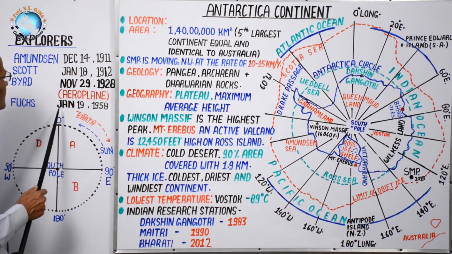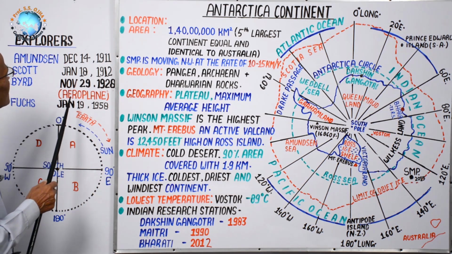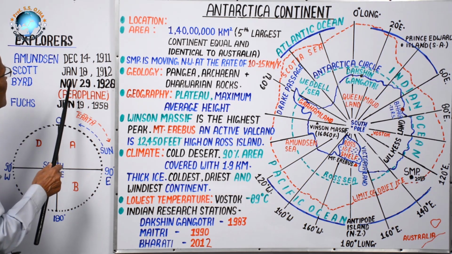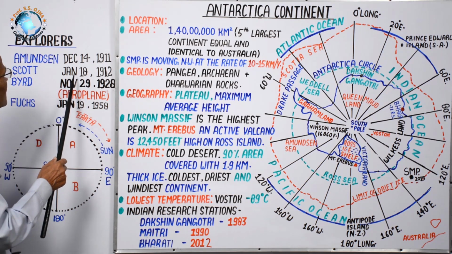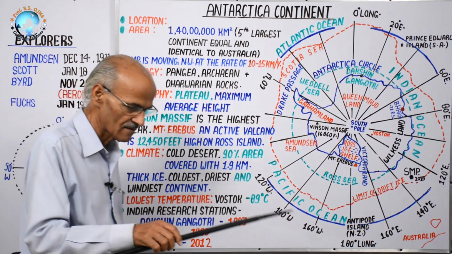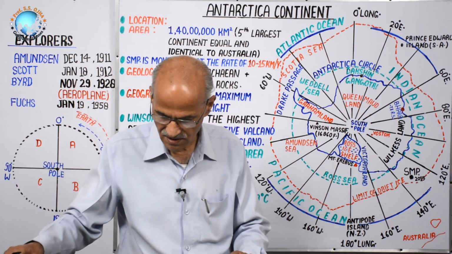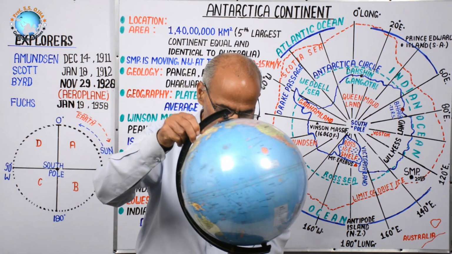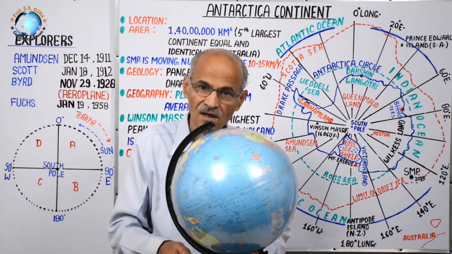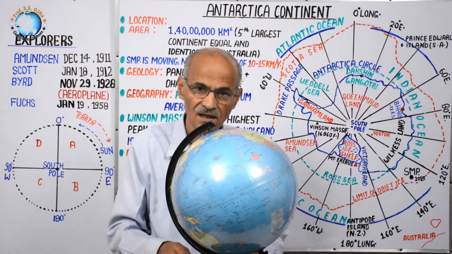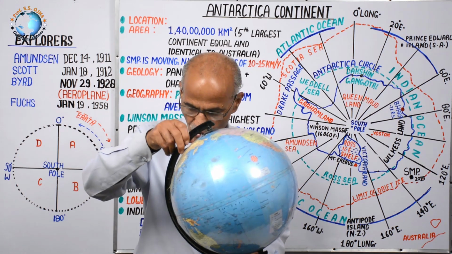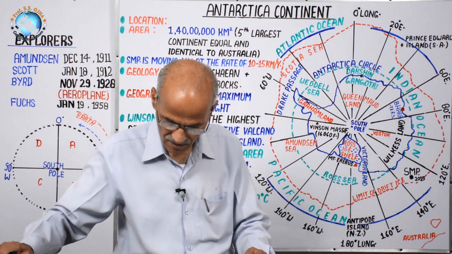These are the polar explorers of the Antarctica continent who generally visited or reached there in the months of November, December, January. Why? Because in these months the sun is in the Southern Hemisphere, there is summer season and the ice limit has shrunk. That's why they do research work.